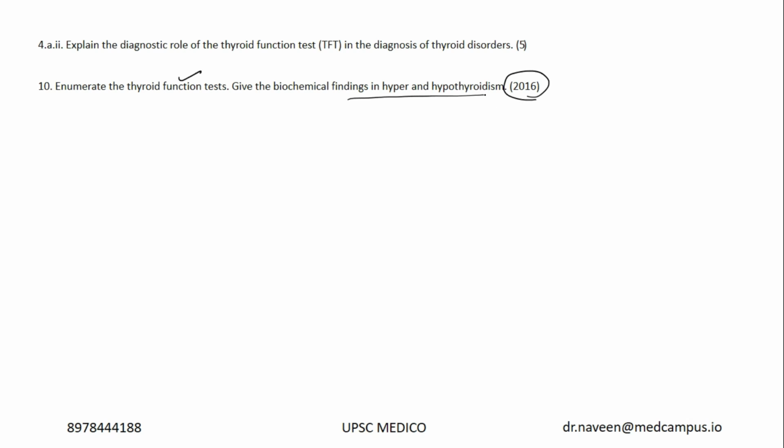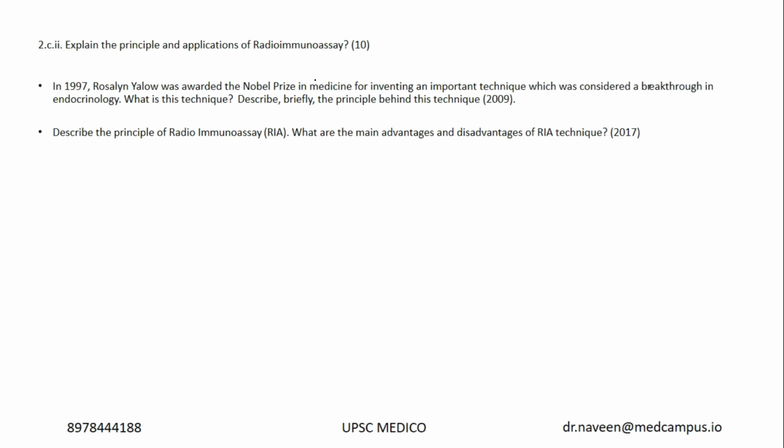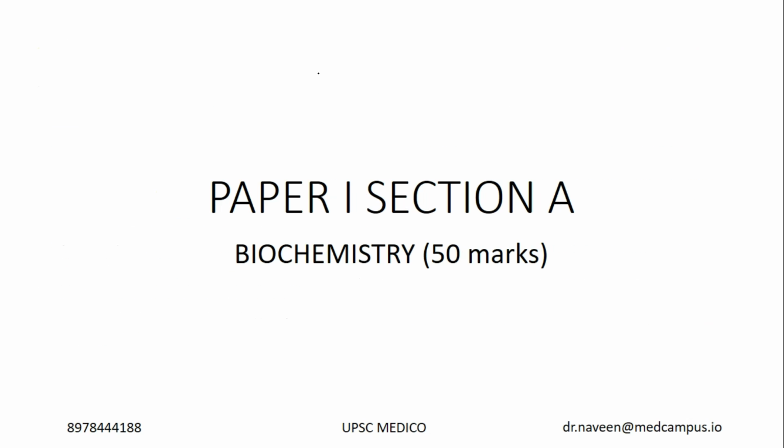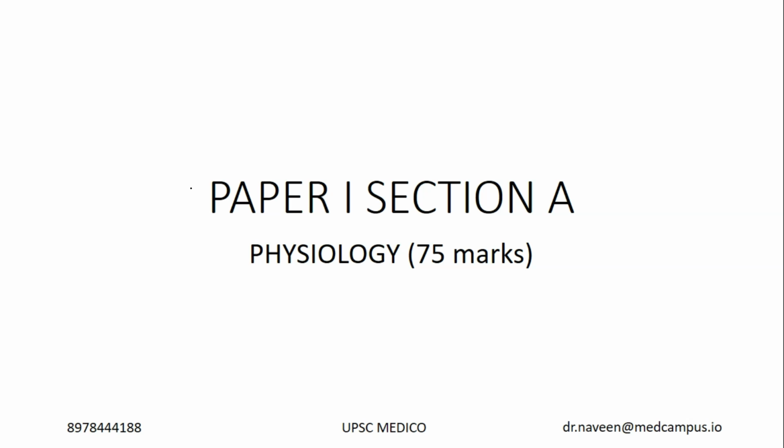What are the biochemical findings in hyper and hypothyroidism, and enumerate the thyroid function tests. So this concludes biochemistry. Pretty easy. All the questions are expected. Okay. Next is physiology. Very important.